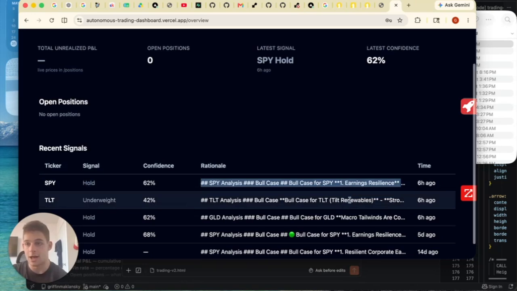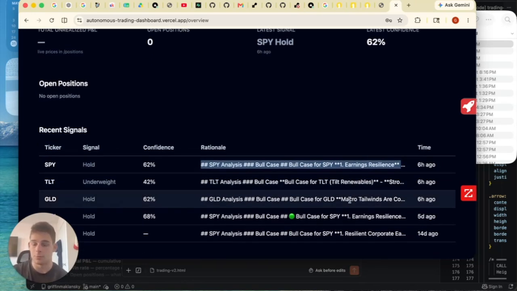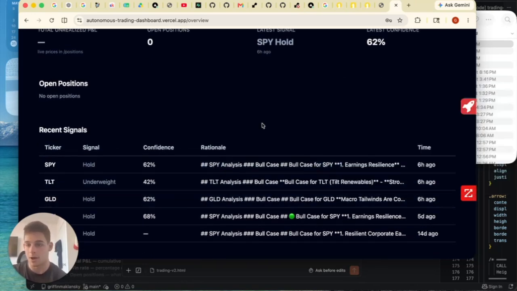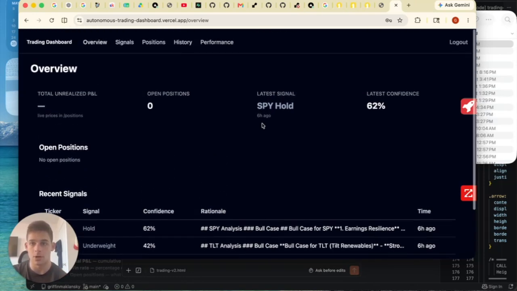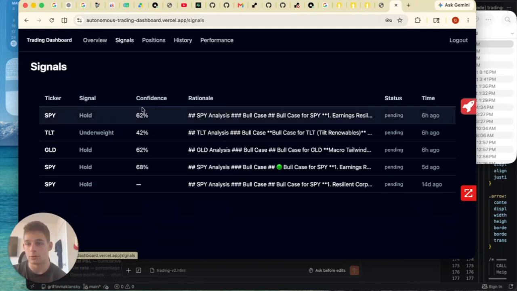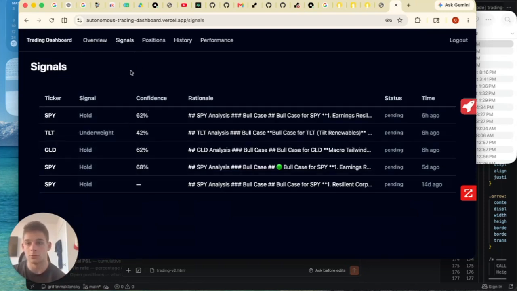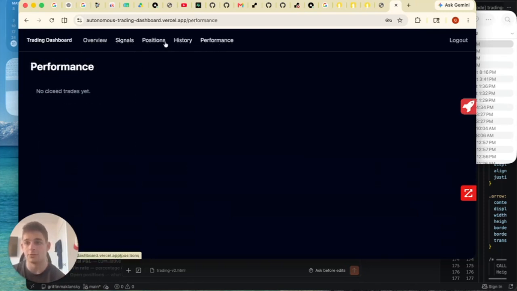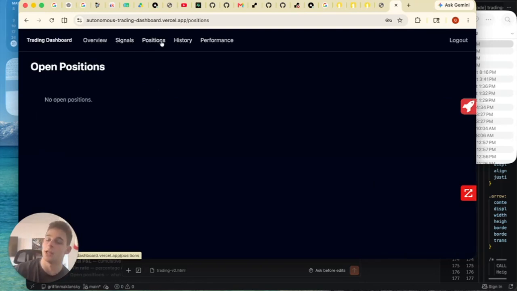Here's the rationale. I'm under the impression that this is going to populate more and more over the next couple weeks, as I actually get this running. But if you click through, again, showing signals, I don't have any positions or performance yet because it is a Sunday and I haven't placed any trades yet. But over the next couple months, I'm really trying to make sure this works and tinker with it as needed.